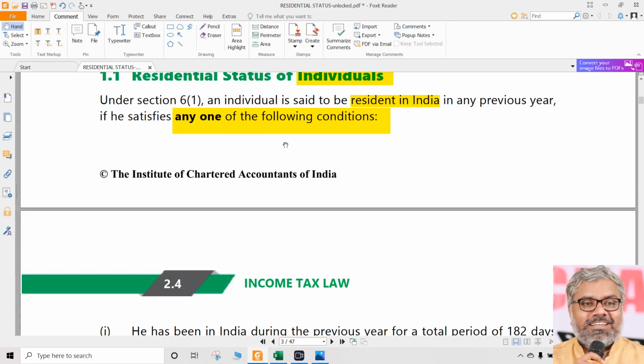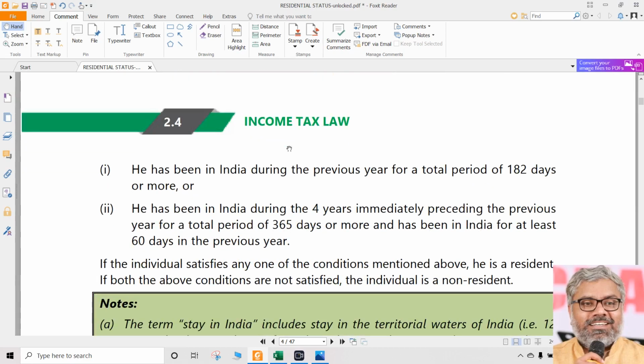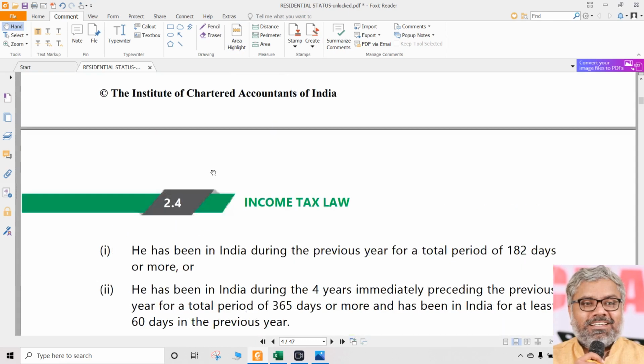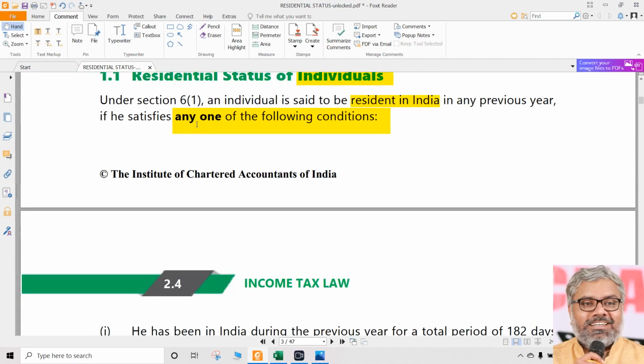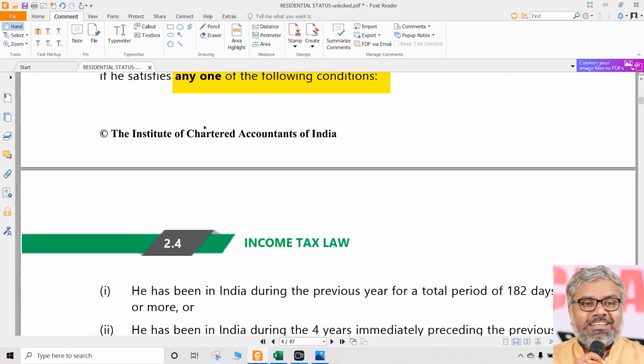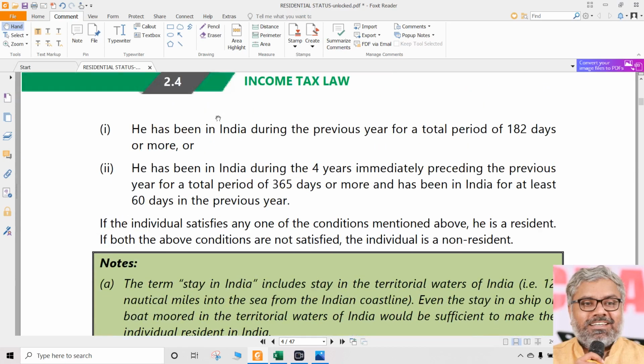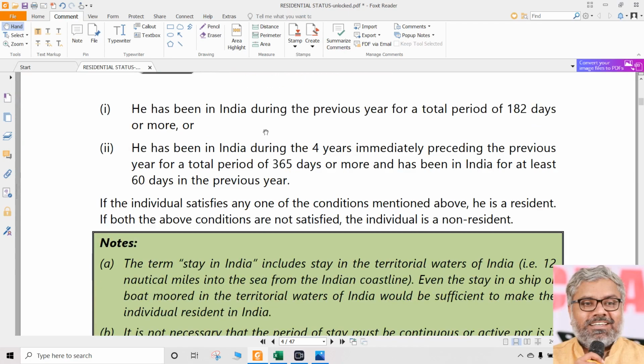Means either one or two. How many conditions are there? There are two conditions here. Be very careful with these conditions. This is the actual provision of section 6(1), which tells us how to determine the residential status of individuals. So, what is this section 6(1) telling us? It is giving us two conditions. And when can we call a person to be a resident? When any person satisfies at least one of these two conditions.